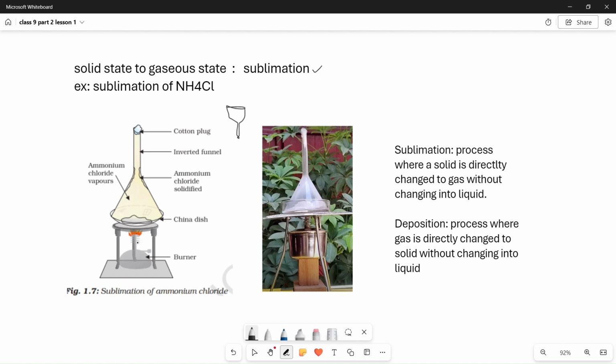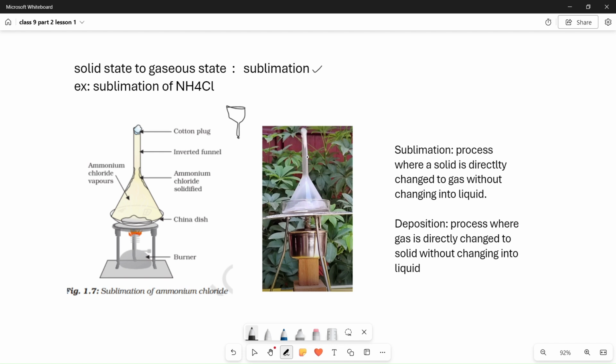When you switch on the burner, heat is continuously given to the petri dish. At that temperature, the ammonium chloride is suddenly converted directly into vapors without becoming liquid. That process is called sublimation. It is the original experiment. When you switch on the burner, the ammonium chloride, which is white in color, directly converts into vapor. You will see the vapors here, and in zoom you can see it clearly. Here the solid ammonium chloride is directly converting into its gaseous state. That is called sublimation, the process where a solid changes directly to gas without changing into liquid.